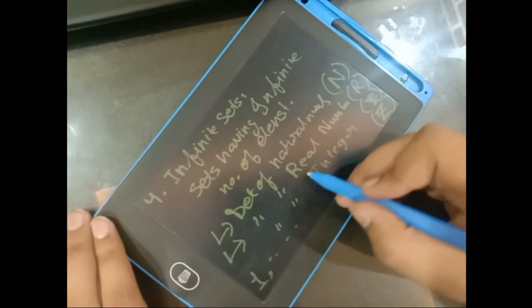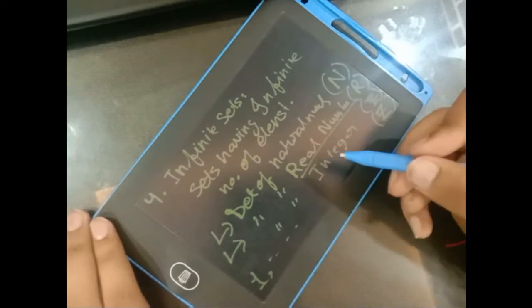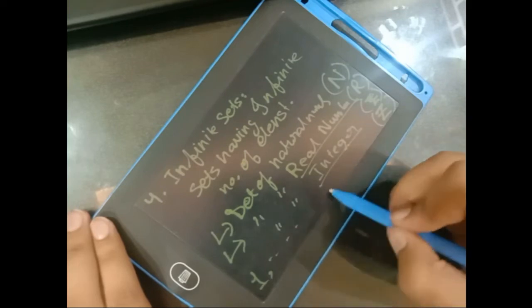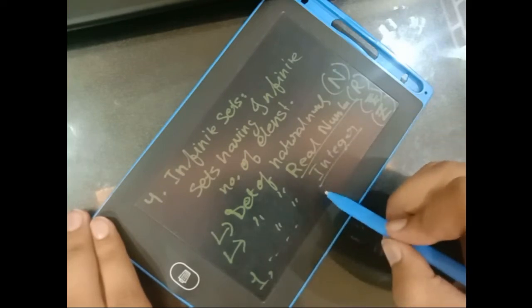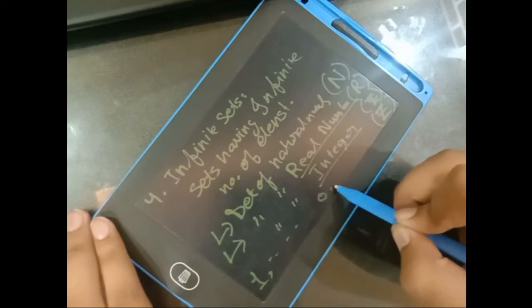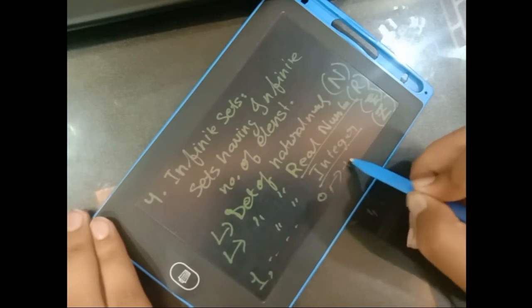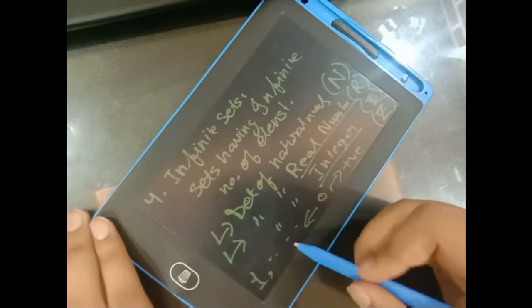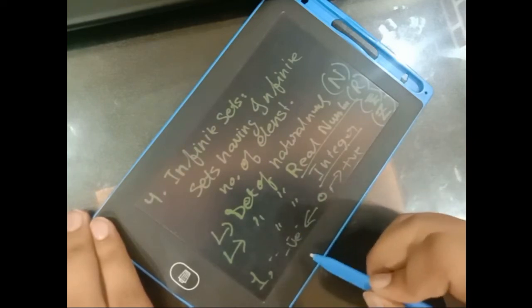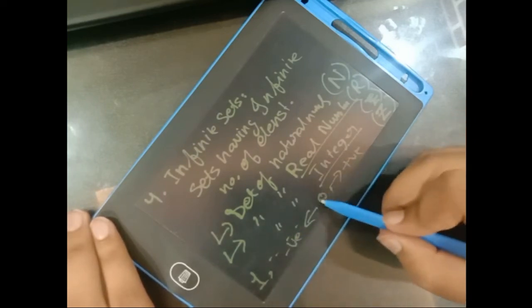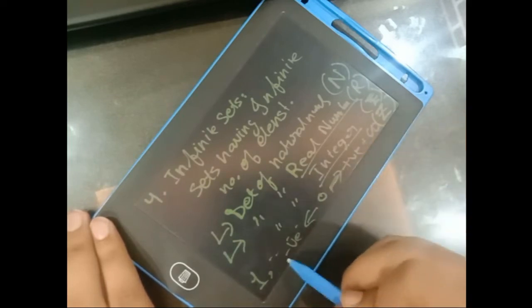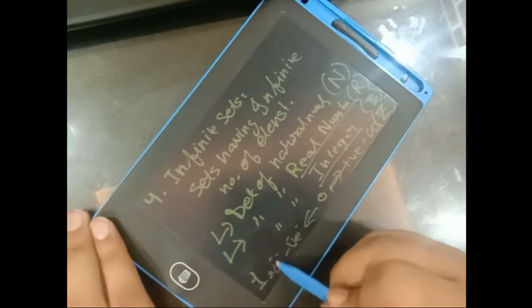Next is real numbers, which we all know. I should have discussed integers first. Integers do not start from anywhere. The middle point is 0, then towards the right all the positive integers, and towards the left all the negative integers. From 0 towards the positive side it goes till positive infinity, and towards the negative side it goes till negative infinity.